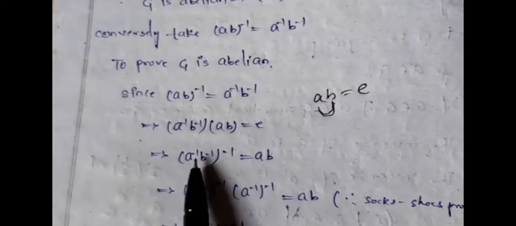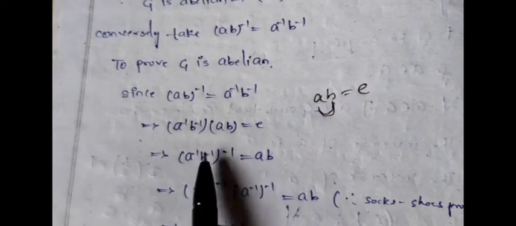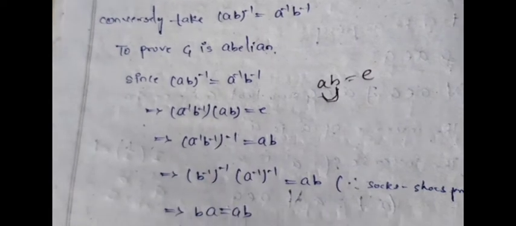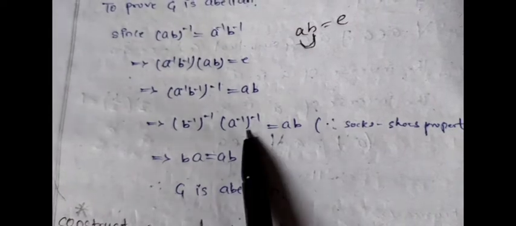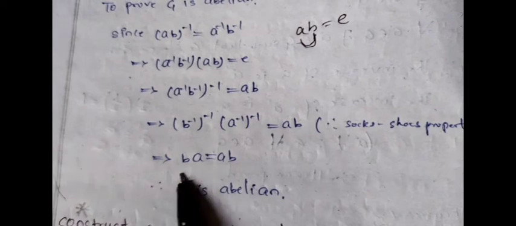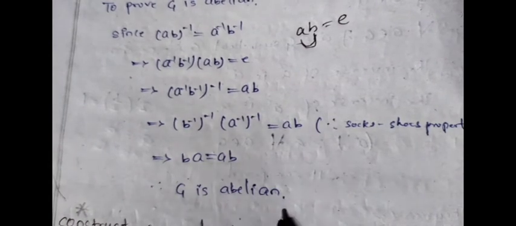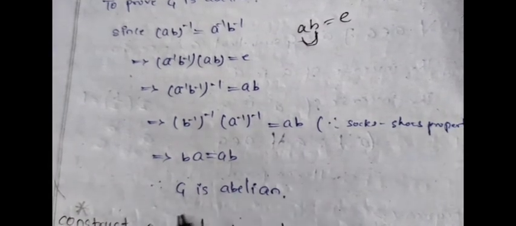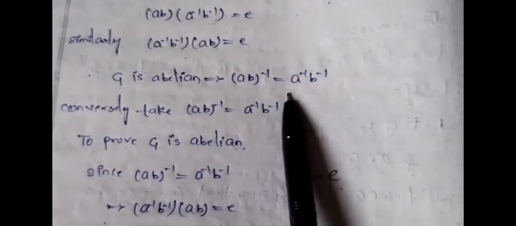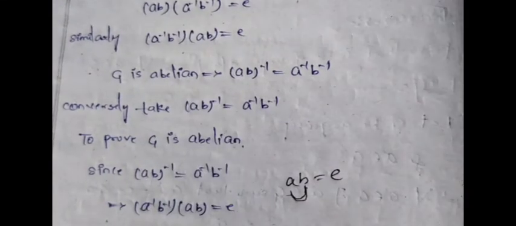So by the socks and shoes property, we can say (AB) whole inverse equals B inverse into A inverse. So we write (B inverse) whole inverse into (A inverse) whole inverse. We already proved that (B inverse) whole inverse equals B and (A inverse) whole inverse equals A. On the right side we take AB as it is. So BA equals AB, which is the condition for G to be abelian. So if G is abelian, then this condition is proved, and when we take this condition, we can prove G is abelian.